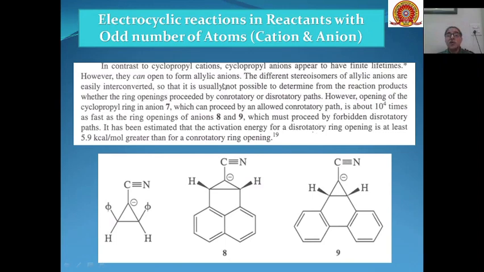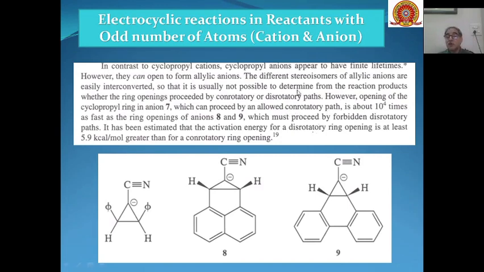So these cyclic carbanions can be converted into allylic anions. For example, opening of the cyclopropyl ring in case of this anion can proceed by an allowed conrotatory path. This is opposite to what we have seen in case of cations. In case of anions, the rotatory motion is conrotatory.